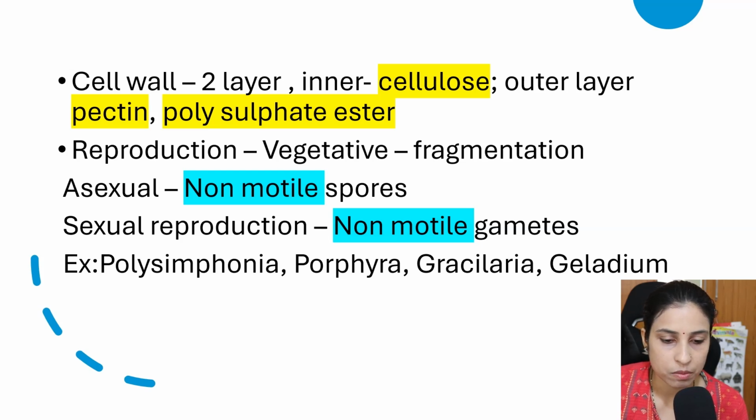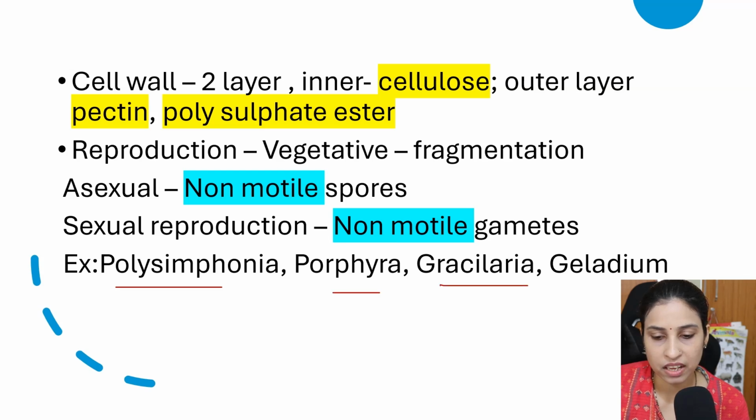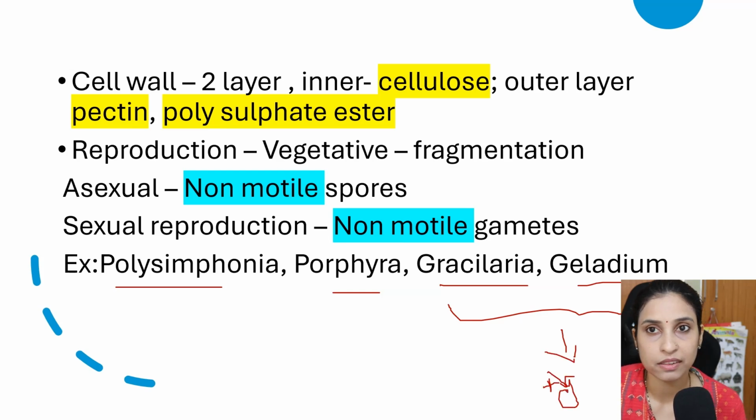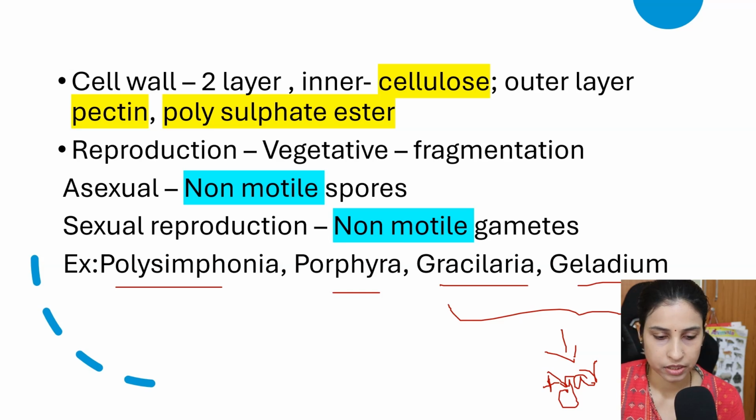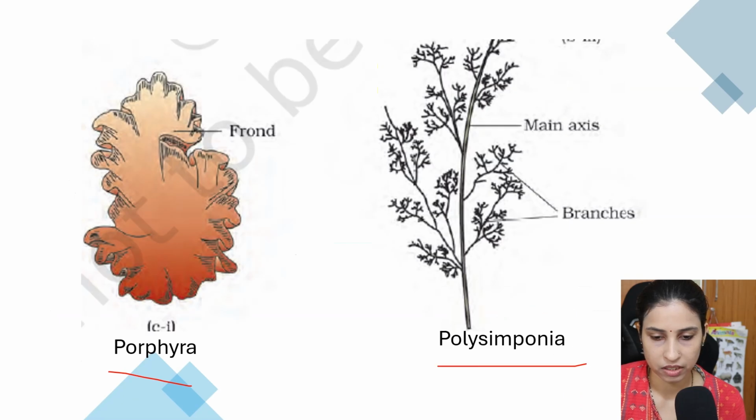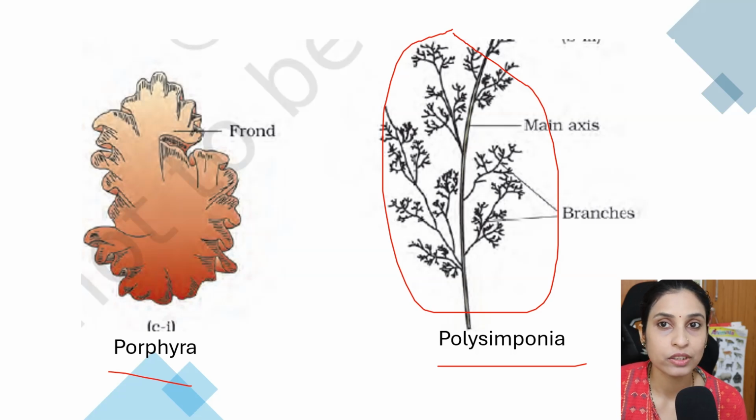The examples are Polysiphonia, Porphyra, Gracilaria and Gelidium. The product of these algae is agar. This agar is a commercial product used in ice cream and jelly, as well as in microbial media preparations. Examples of red algae are Porphyra and Polysiphonia. See, it looks like a plant only. They contain branches, a main axis, etc., but they are non-vascular in nature.